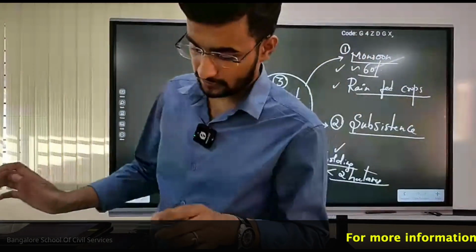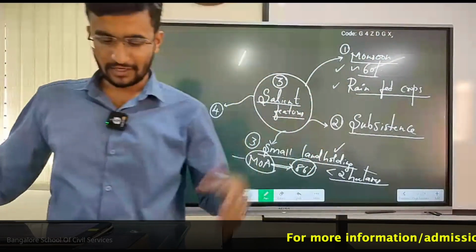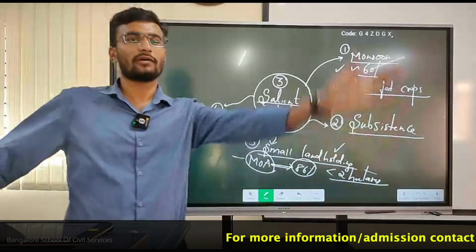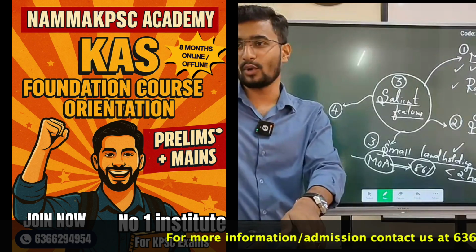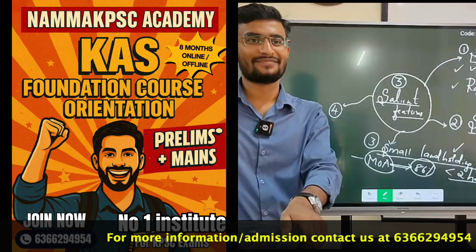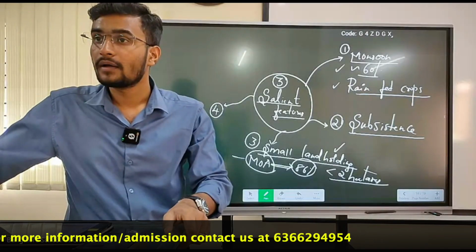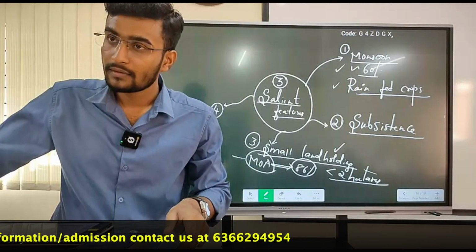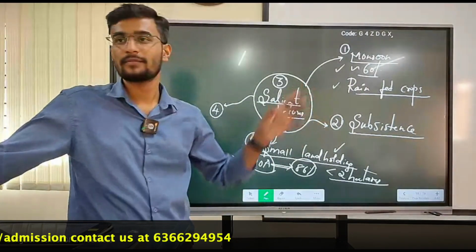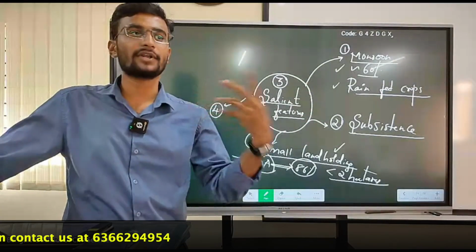Okay, take 10 seconds. See, that comes from the inputs. Low mechanization, lower credit, all the challenges. Salient features. Traditional? Subsistence is nothing but traditional farming.